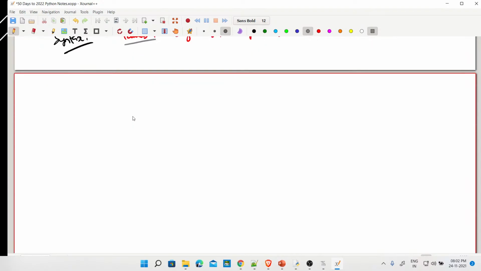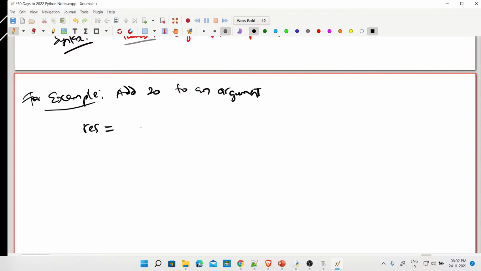So let's take an example. Let's say we want to add 20 to an argument. You remember what arguments can be, right? A simple letter, anything can be like that. So let's go and do this now. We want to return this to something we would call sum, but we cannot call it sum because sum is a keyword, so we call it result. We now use the keyword lambda. What's the name of this function? Anonymous. It's called lambda only.